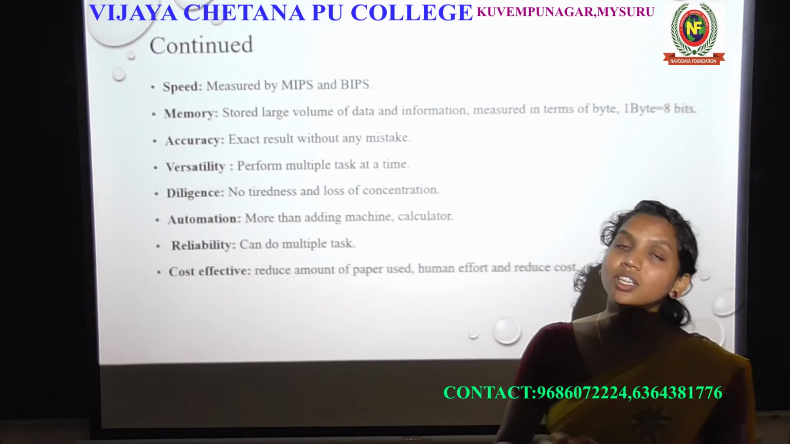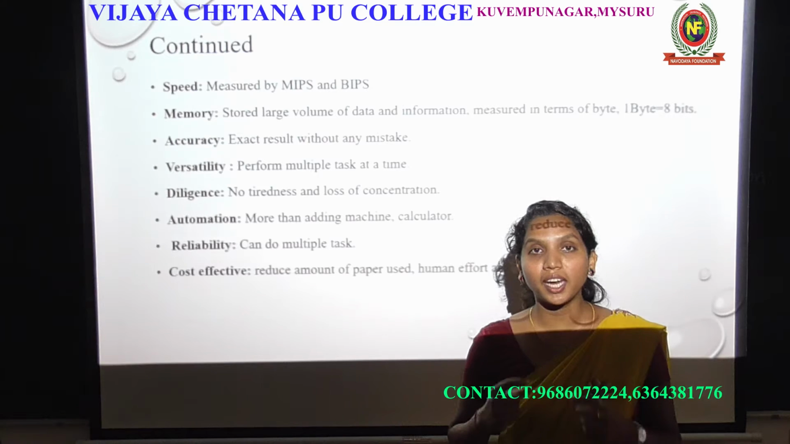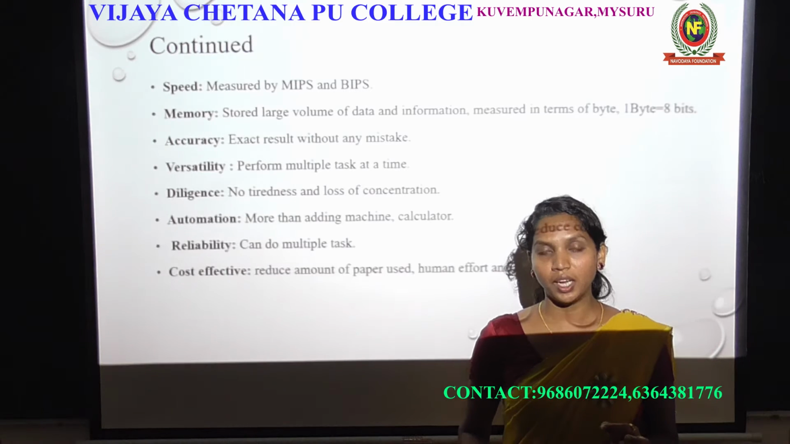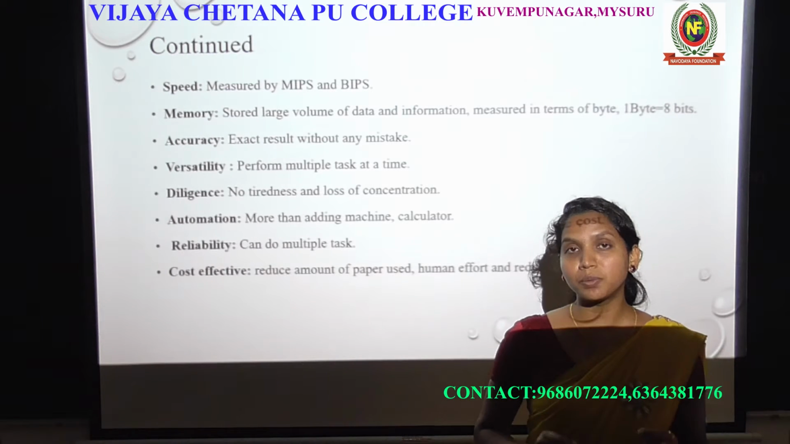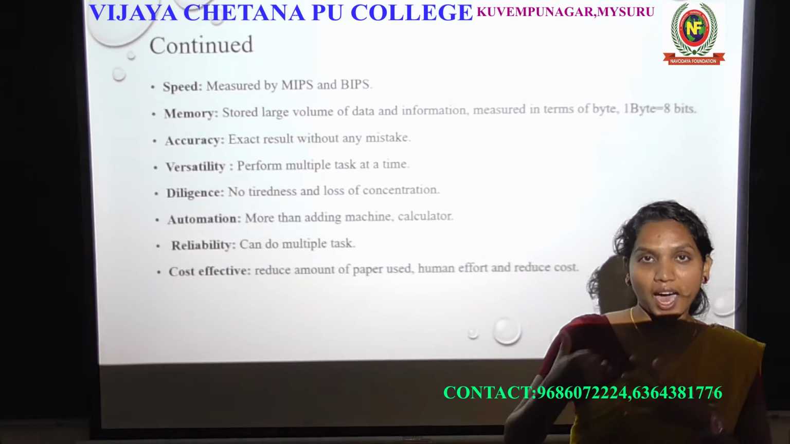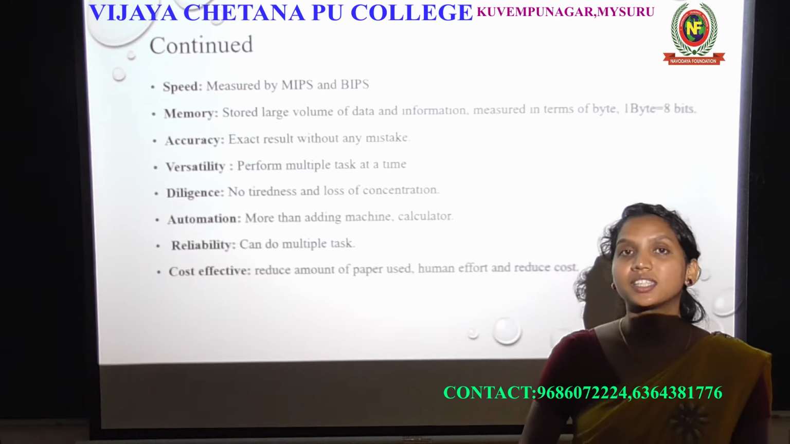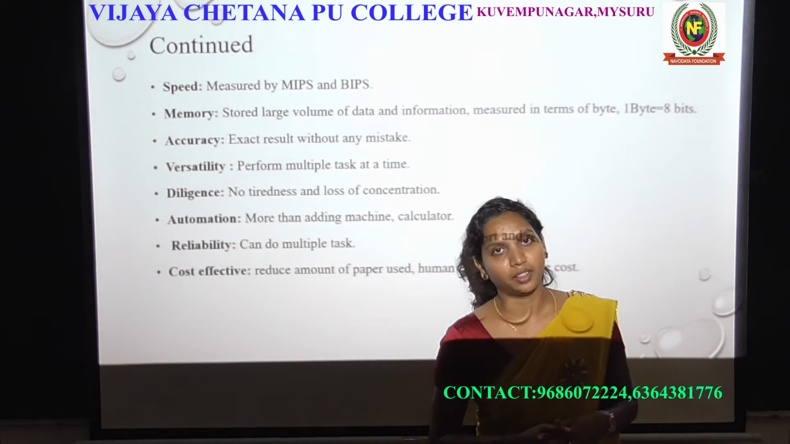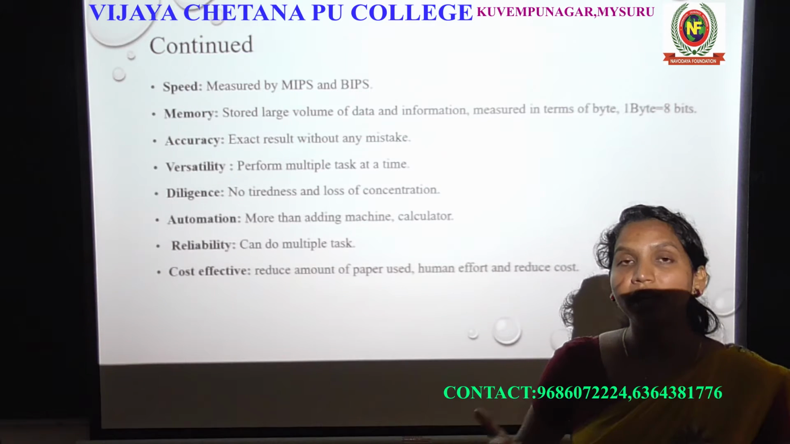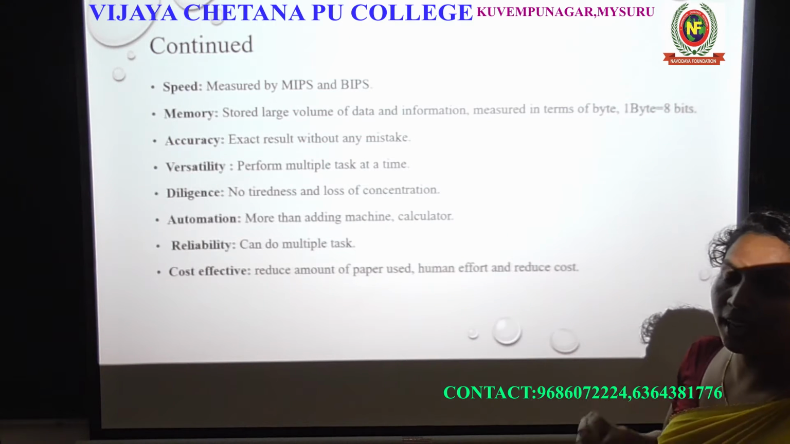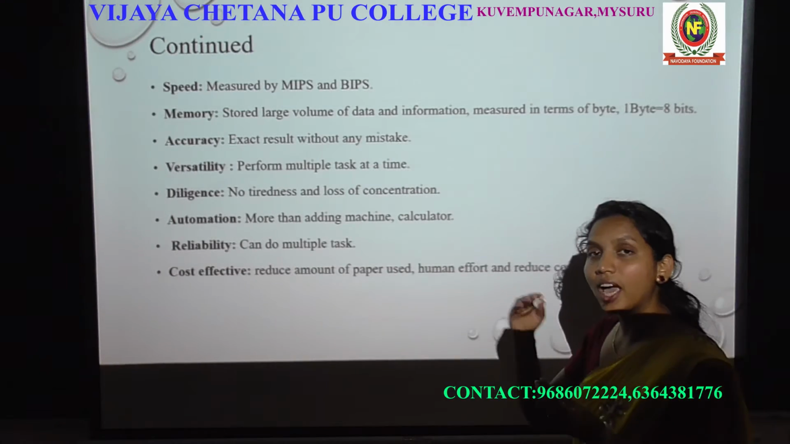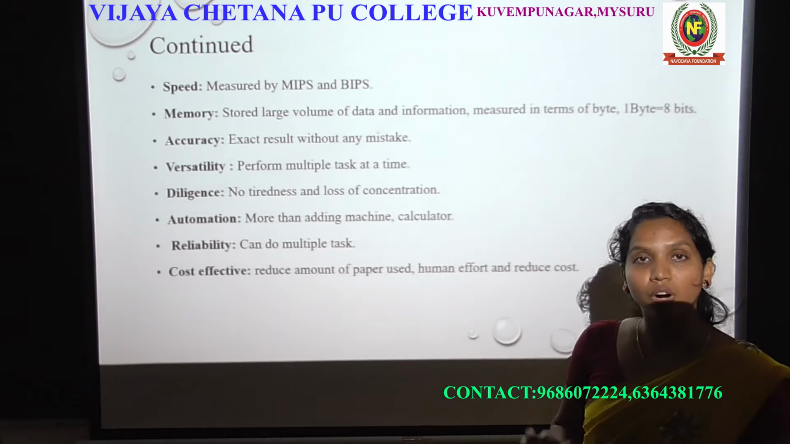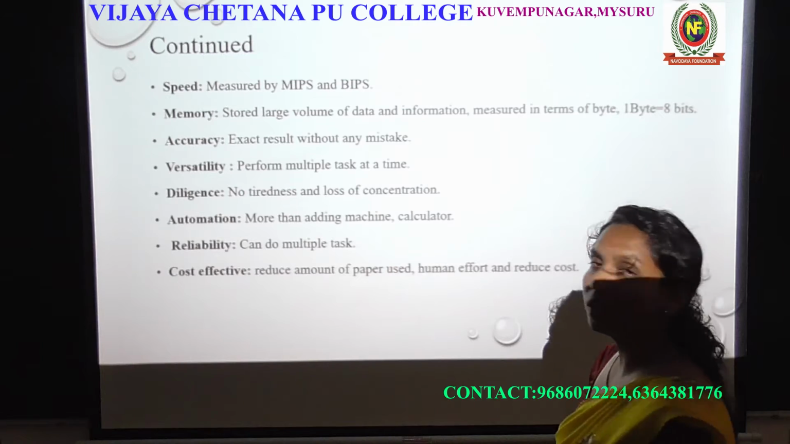So million instructions per second means that in 1 second it can access or perform a million instructions. That much speed it has in a computer to access instructions, and BIPS is billion instructions per second. So in millions or billions of instructions per second, in a second it can run or access those instructions. So that fast it is working. Okay, that is about speed.